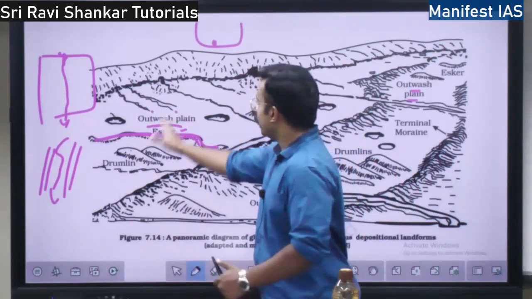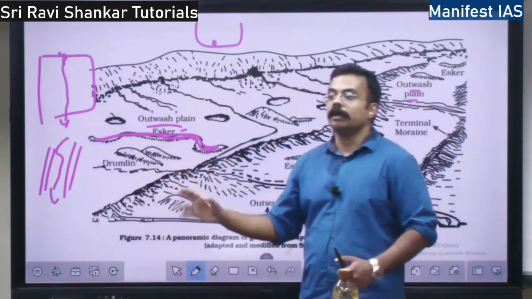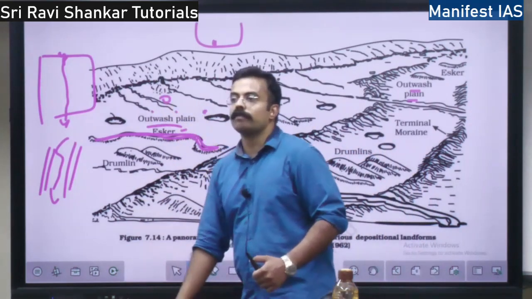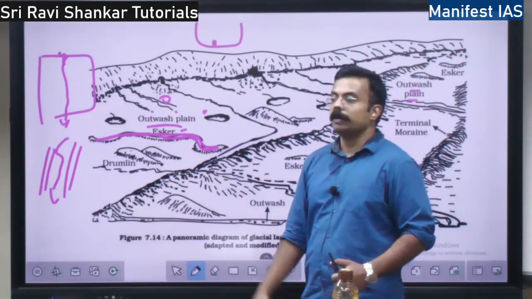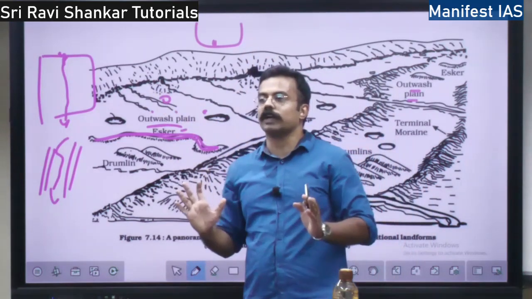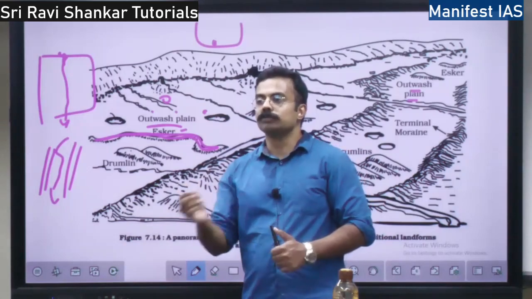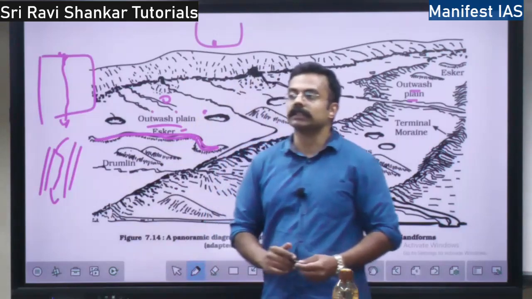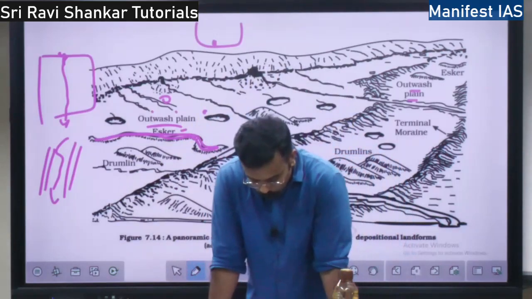But in this outwash plain, there will be sorting. Bigger materials can be found first, smaller materials last, right? Because when the water flows, bigger material gets dropped first when it hits the plain. Smaller material can travel a little further and gets dropped last. This is the concept of the outwash plain.